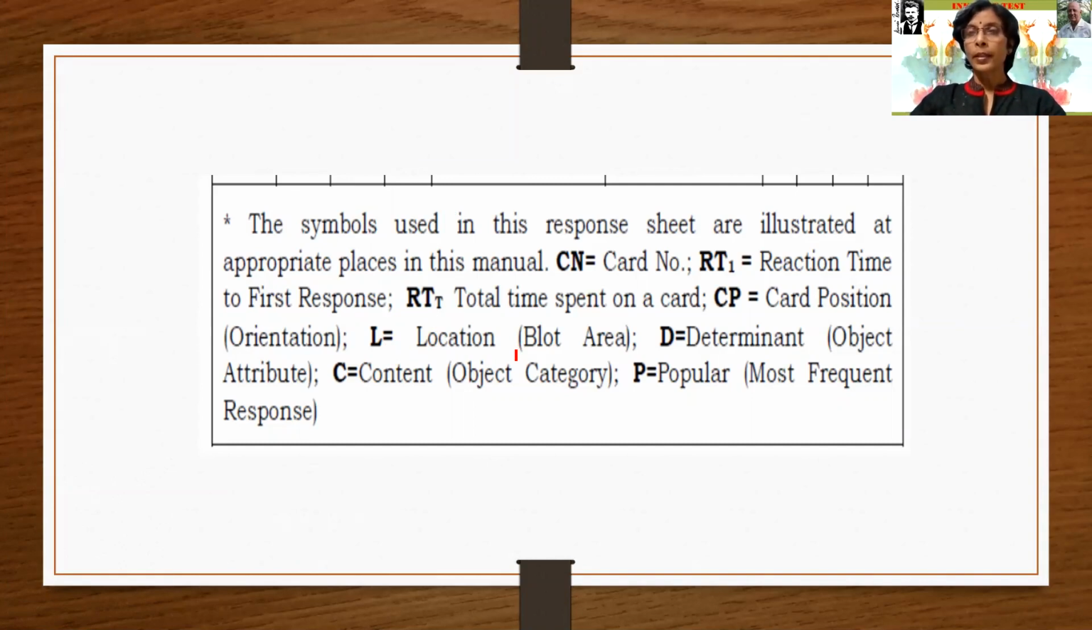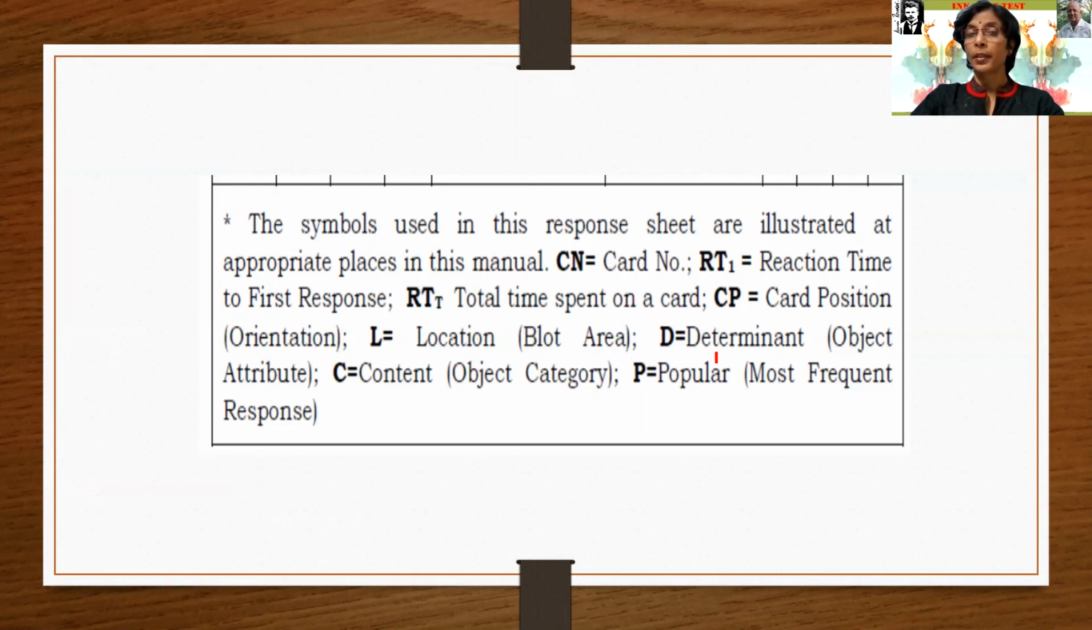Because as you will see further, that image is given there in the card. Sometimes there are various areas covered with the ink, but on a particular area there is a response by the left area, by the right area, by the middle area, by the top area. These responses are given by the clients according to the different areas. Okay, so that is the card position, orientation and location. That is the blot area.